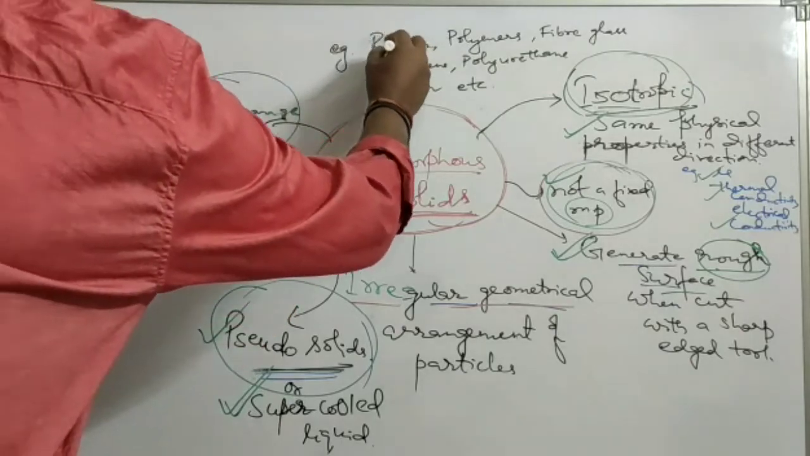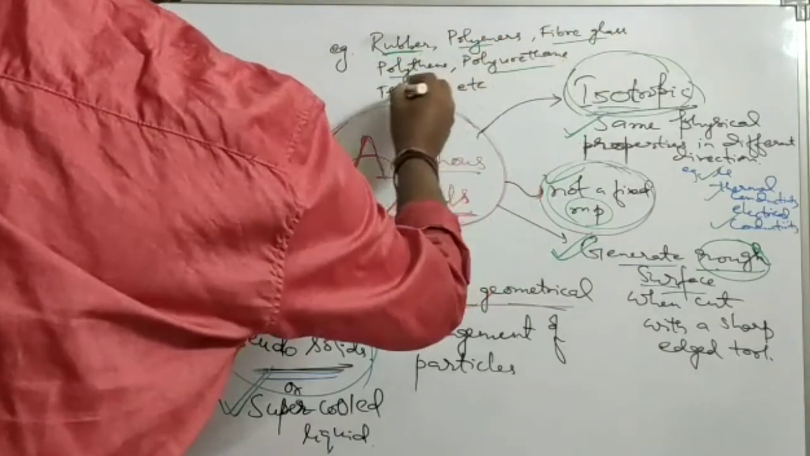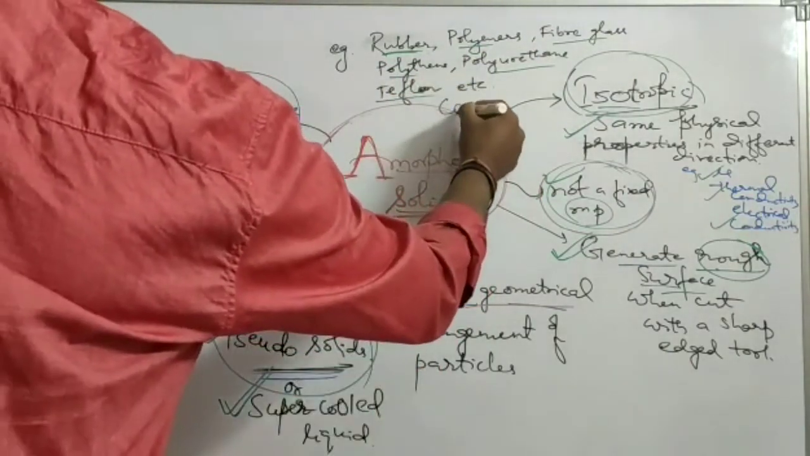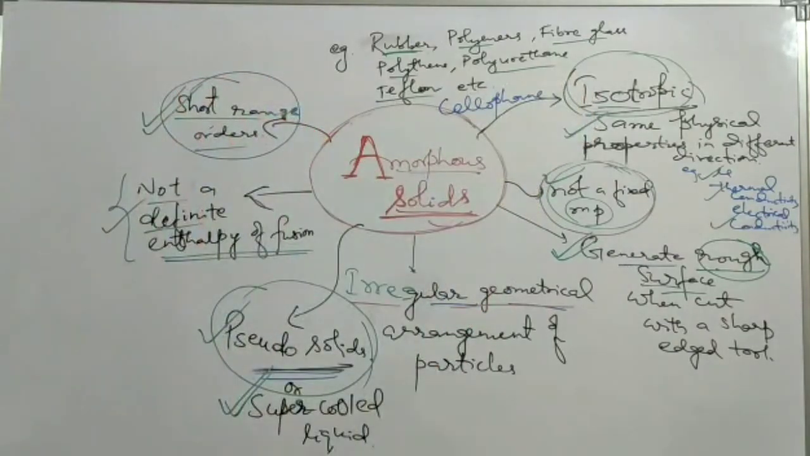Some of the examples of amorphous solids are rubber, polymers, fiberglass, polythene, polyurethane, Teflon, cellophane. These are the examples of amorphous solids.